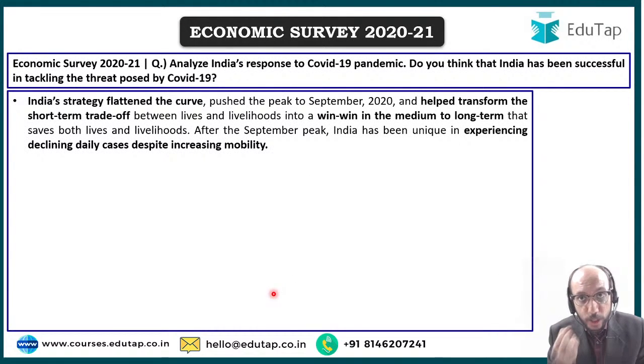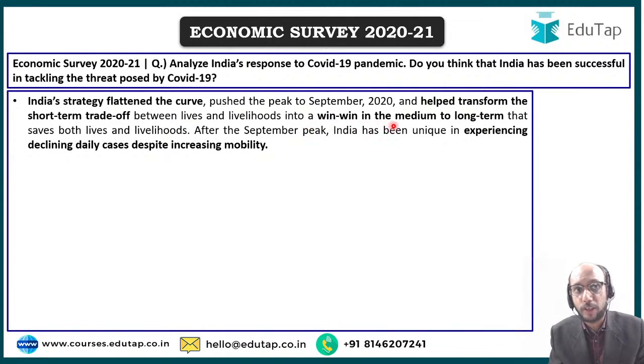Now, what is the evidence that India has been successful? The evidence is that we have been able to flatten the curve. We have not seen, touch wood, thankfully so far by now, a second wave of COVID-19 infections in India. Many countries in Europe, many countries across the world have seen a second wave of COVID-19. Their healthcare systems have been overwhelmed by the number of infections reported, right? But we have not seen. We have been able to flatten the curve, right? So there was a short-term trade-off. Yes, we lost livelihoods, but we saved lives, right?